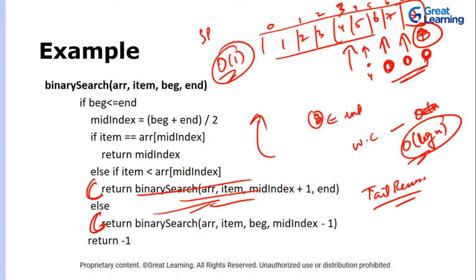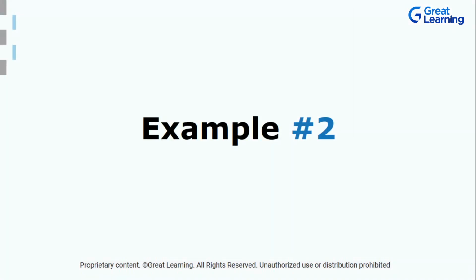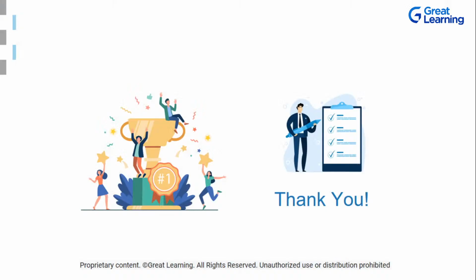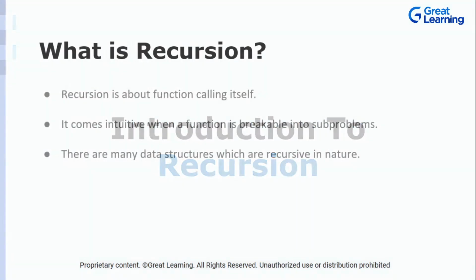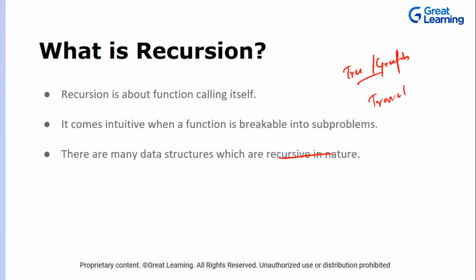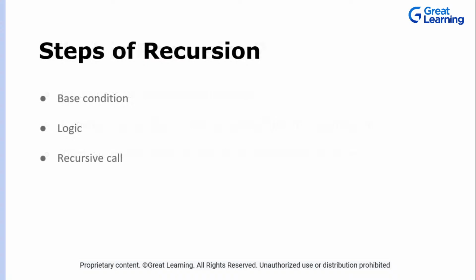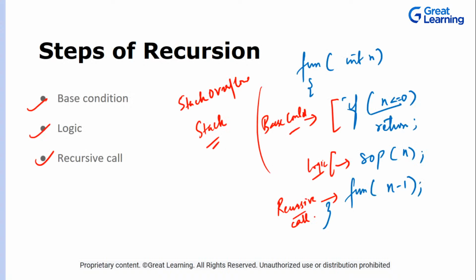So let's just reiterate what we learned. First we talked about what a recursion is. Recursion is nothing but a function calling itself. Then we talked about 3 steps. What are those 3 steps? Base condition, logic, and recursive call. This logic can also be called self work, that is the work that you are performing in this function.